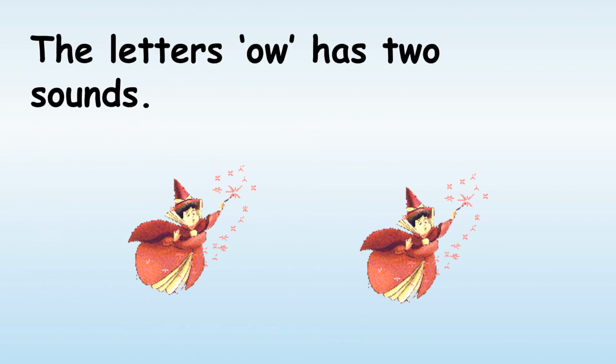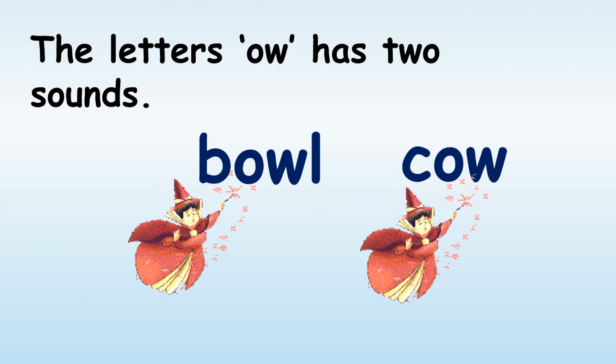What have we learned so far? We have learned that the letters OW has two sounds. In bowl, and then we have cow. So we have OW in bowl and OW in cow. In bowl, you are hearing a long O sound. You are hearing O. And in cow, you are hearing a short O. You are hearing O, cow.